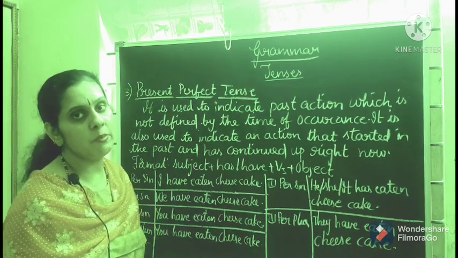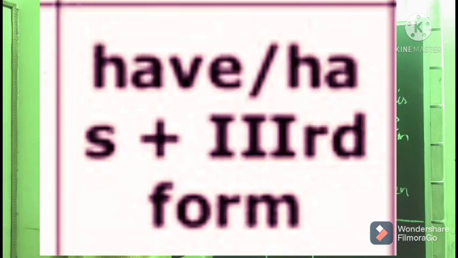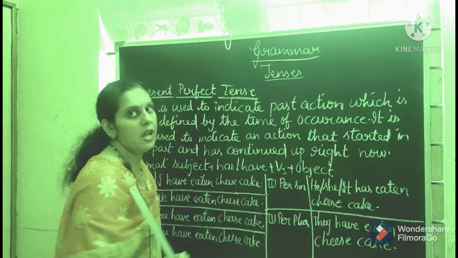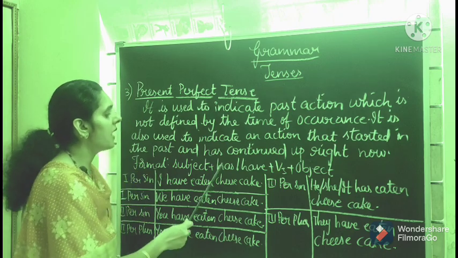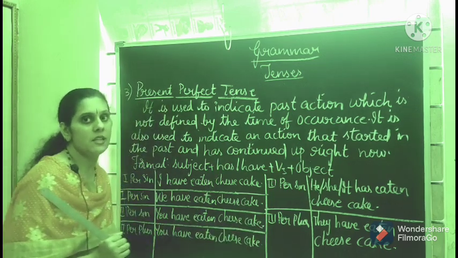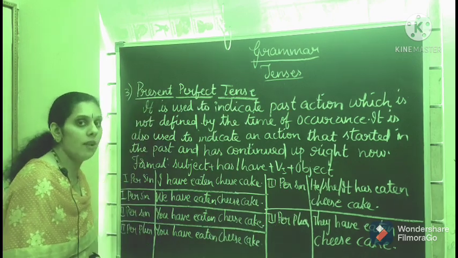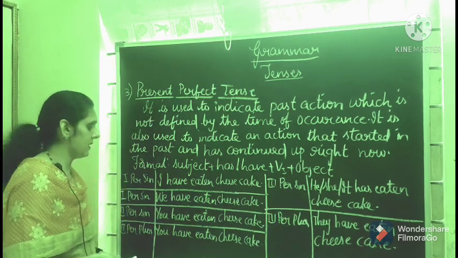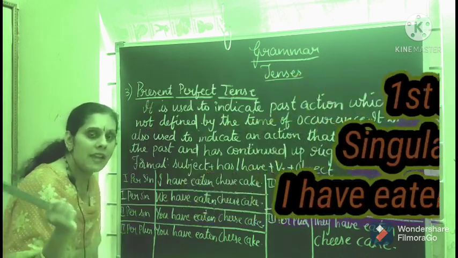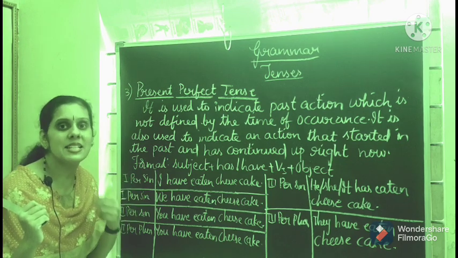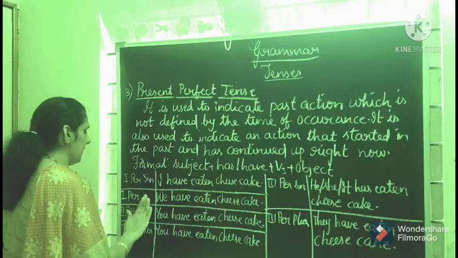Okay students, now let me tell you the format of this. Subject plus has or have plus V3 plus object. Now I will tell you when to use has and when to use have. We use "has" only for third person singular pronouns. For all the remaining we use "have" itself. Let me take examples here. First person singular: I have eaten cheesecake, but still that taste is in you only.